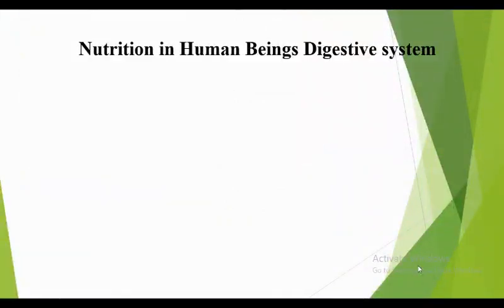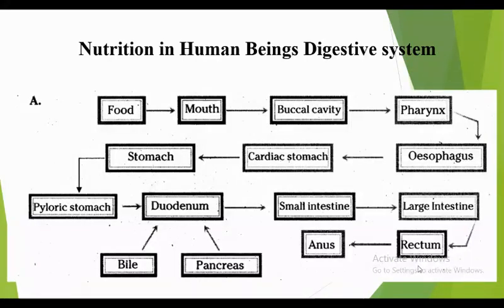Nutrition in human beings, that is, the digestive system. Here you can see a graphical representation in short form. You can use this for reference. The food goes to the mouth, which has the buccal cavity and pharynx, or else you can write mouth to esophagus. Then it goes to the stomach, then to the small intestine, the large intestine, and moves out of the body.